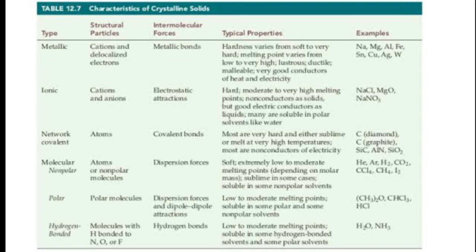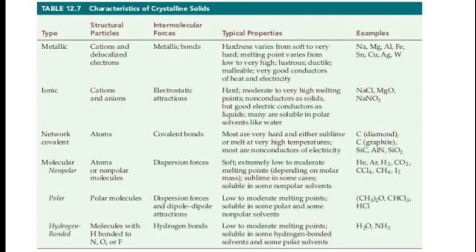As the name indicates, it contains the molecules with hydrogen bonding. It contains the molecules which generally involve intermolecular forces which are hydrogen bonding. So we have the best example of water, H2O. H2O contains the atoms of hydrogen and oxygen which are bonded by hydrogen bonding. So it is the best example of hydrogen bonded molecular solid. Other than this, we also have one more example, NH3, ammonia. It also contains hydrogen bond between nitrogen and hydrogen.